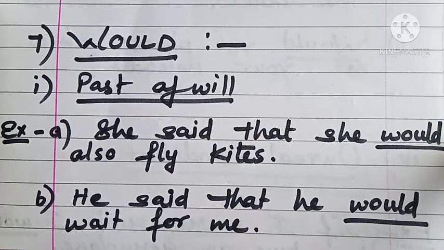The first expression of would is past of will. So it is used to express past form of will. We'll see some examples. She said that she would also fly kites. Now because this is used in past of will, so we are using would here, not will. He said that he would wait for me. We are not using will here because it is expressing the past form. So instead of will, we will use here would.